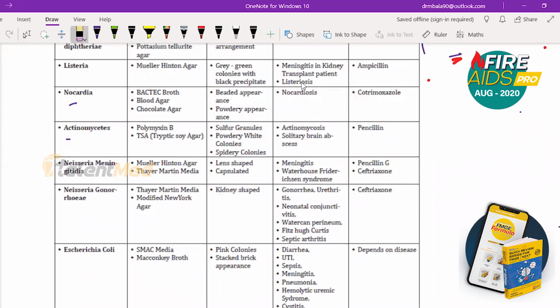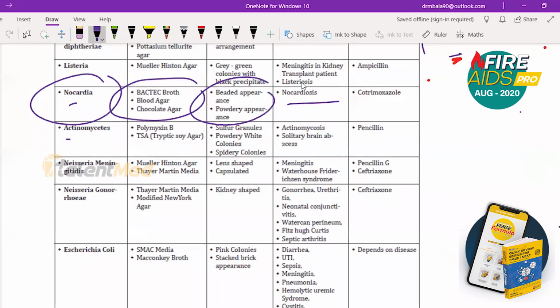Then the next one is Nocardia. So Nocardia means bactec broth, blood agar, chocolate agar, beaded appearance, powdery appearance. It causes something called nocardiosis. So bacterial broth, blood agar, beaded appearance. So Nocardia means B, B, B. Beaded appearance, bacterial broth, and blood agar. So these three B you must remember. Along with that, powdery appearance.